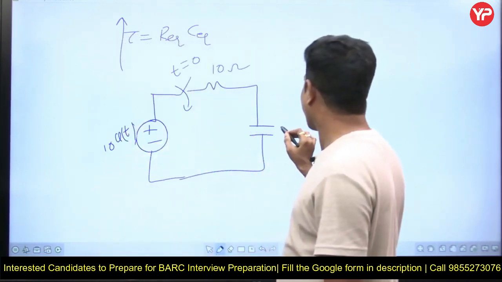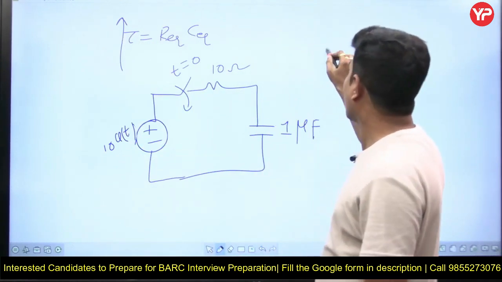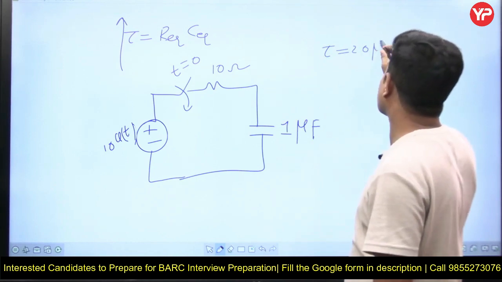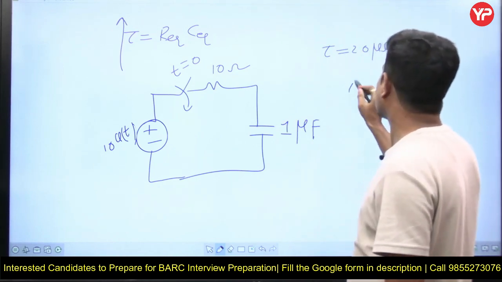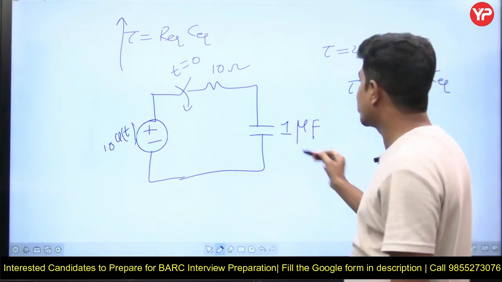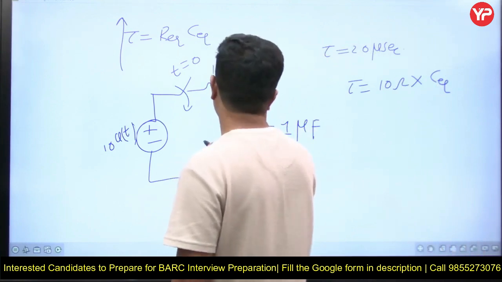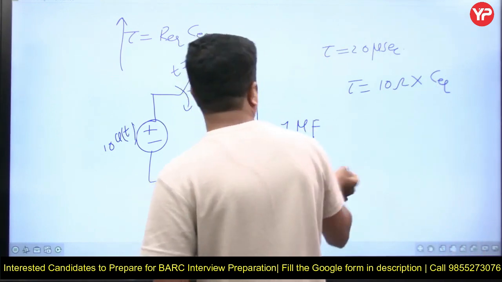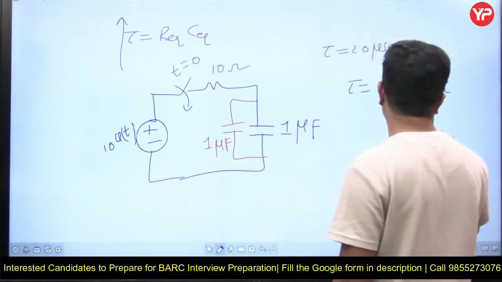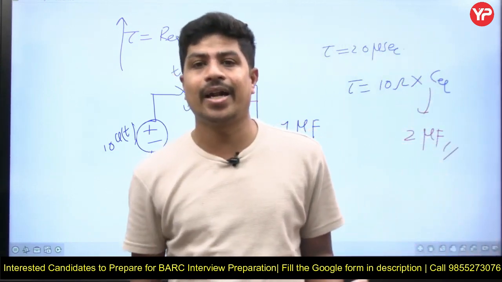Observe here. This is capacitance. This is 1 microfarad. Suppose I want tau to be 20 microseconds. What to do, sir? Resistance is 10 ohms. It can't be changed. But C equivalent can be changed. You connect one more capacitance of 1 microfarad in parallel, then C equivalent is going to be 2 microfarad. You know that capacitance in parallel will be directly added, right?